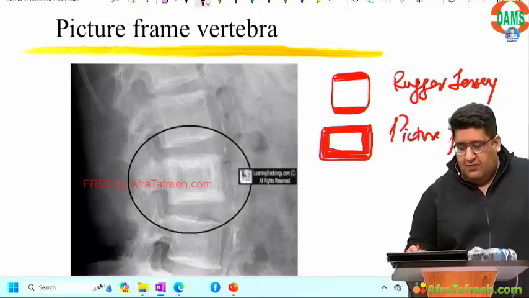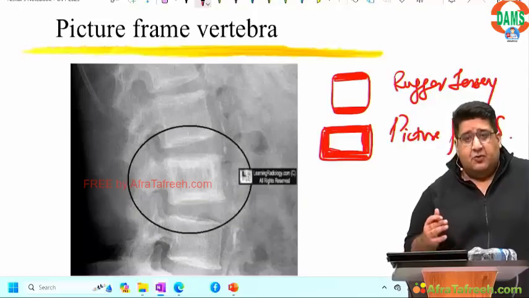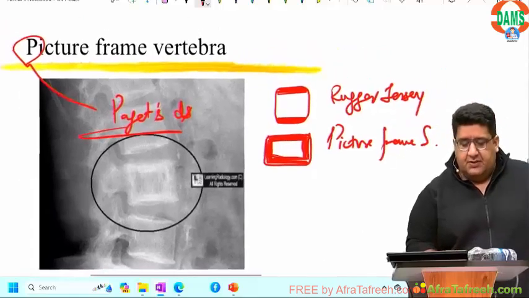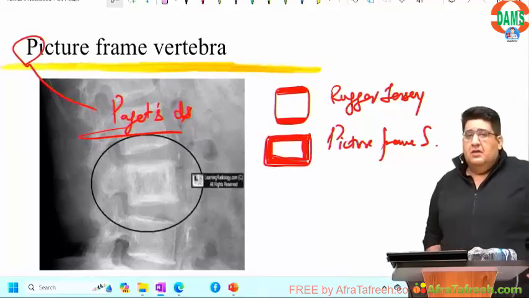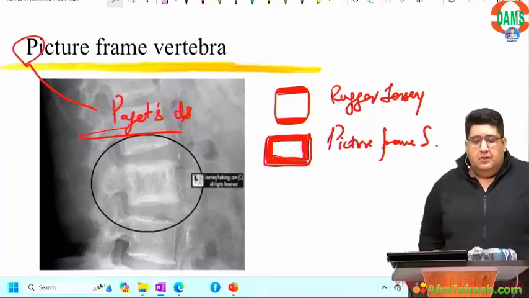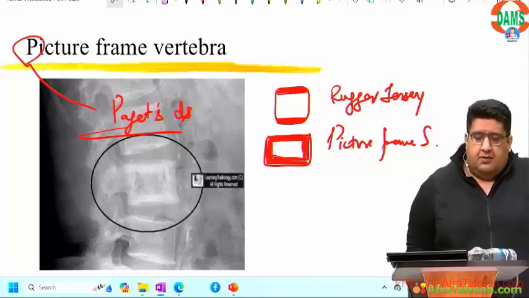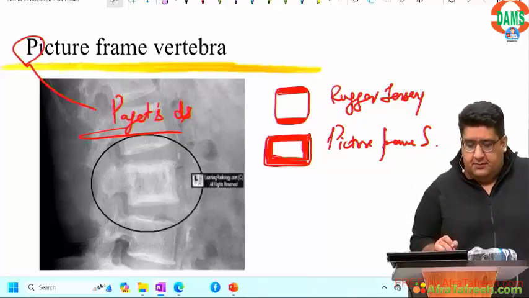Now, I have always remembered it like this: R for rugger jersey is more classical of R for rod. P for picture frame is more classical of P for Paget's disease. R for rugger jersey, R for rod, P for picture frame, P for Paget's. Done?